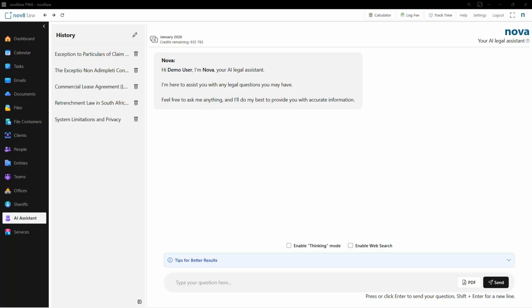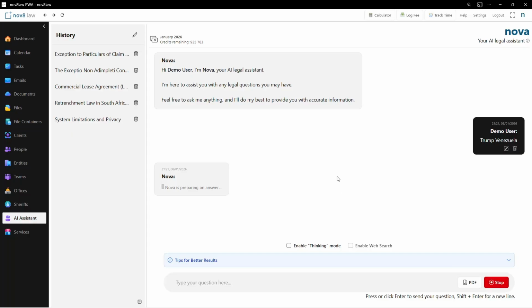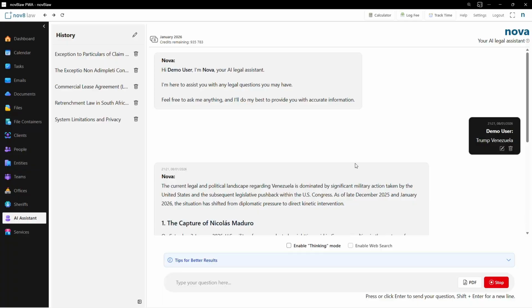And then a last one, just to show you the web search. We can search for Trump and Venezuela, enable web search, and send. This will ensure that the most current information is provided.